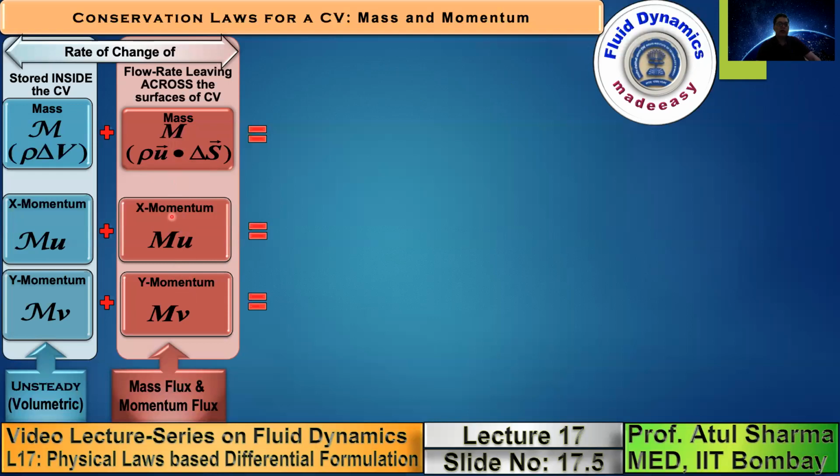The x momentum flow rate is given as the product of mass flow rate and the velocity in the x direction, that's the horizontal velocity. The y momentum flow rate is given by the product of mass flow rate and the velocity in the vertical direction. Since the mass flow rate depends on the surface area, all these three terms, mass flow rate, x momentum flow rate, and y momentum flow rate, are expressed on a per unit area basis. Later on I'll show you, we define terms called mass flux and momentum flux.